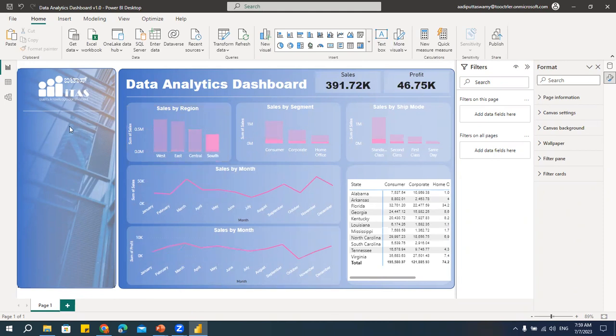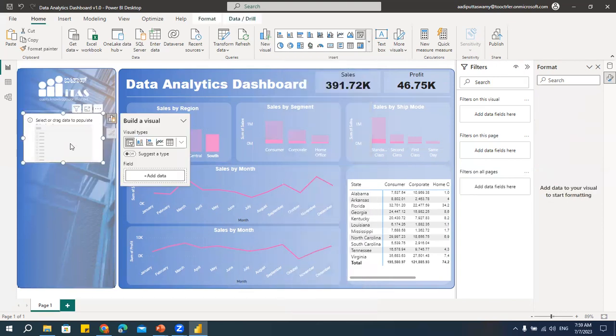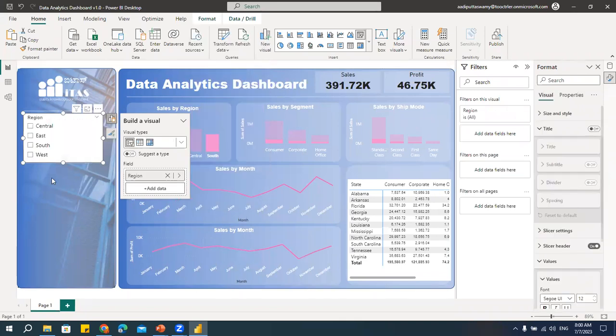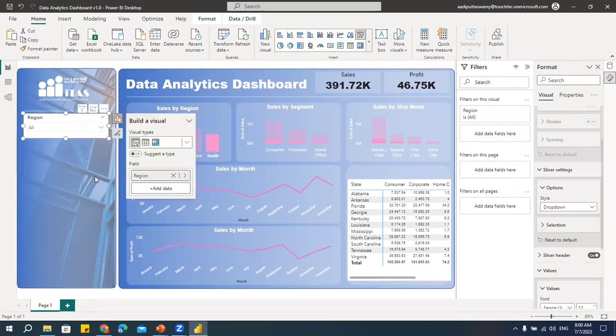All right. Now we need to have the controls here. So what are controls? The slicers. Let me click here, and here I'll take the slicer. Here I have the slicer. Let's say I will take region, and here I have this list box. I want this to be drop down. So what I'll do, go to slicer settings. Here I'll say I want this to be drop down.